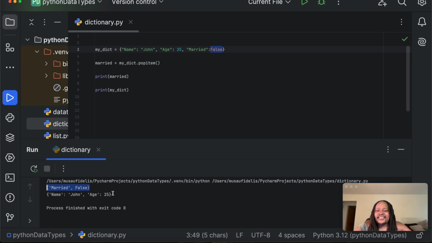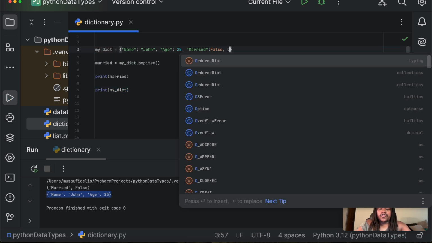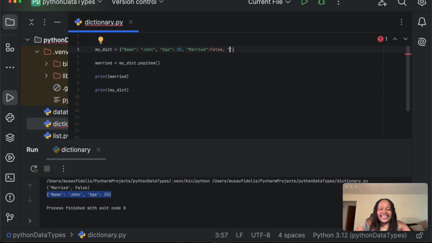If I print my dict now, the updated dictionary has a name and an age, but it doesn't have the married. If I add another key here, occupation, and assign it to, maybe say, John is a teacher, and now if I pop that, I will pop the last item again.